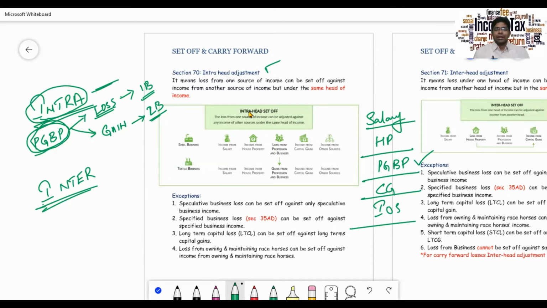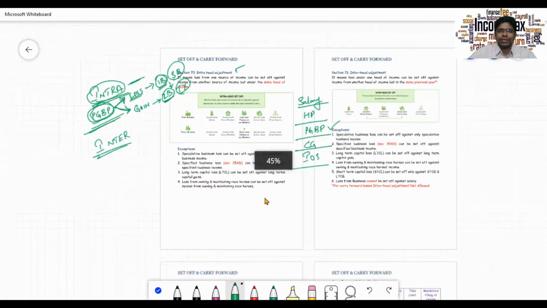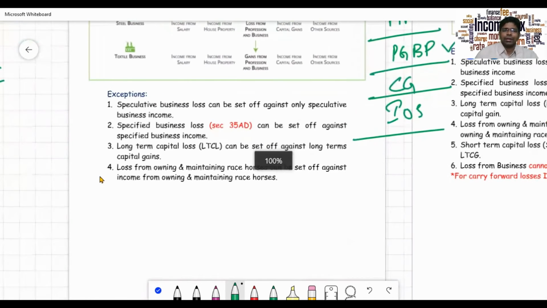First we'll look at the intra head adjustment. What it's telling you is whenever you have a loss from one source of income, it can be set off against the income of another source within the same head. So under PGBP you have two sources. The first source is say steel business, the second source is say textile business. The loss from one source can be set off against the profit of another source but under the same head. This is called intra head adjustment. However, there are a few exceptions to this provision.